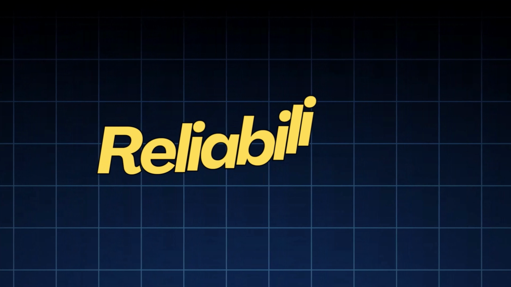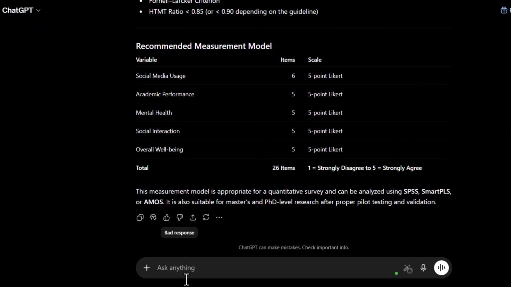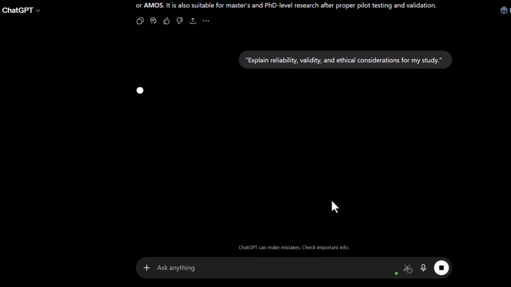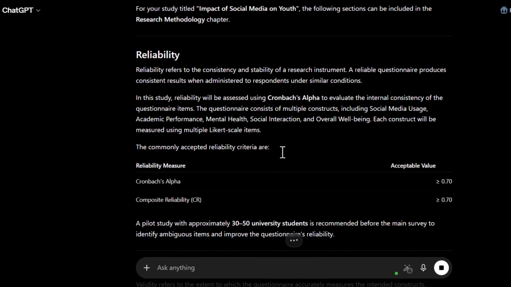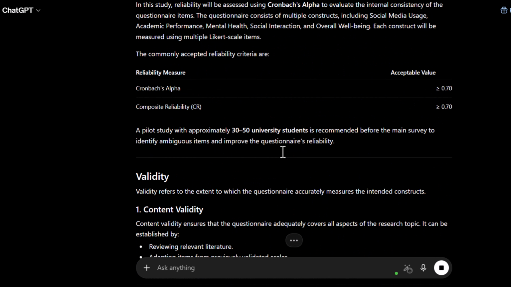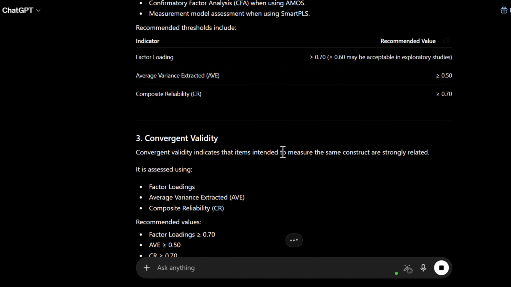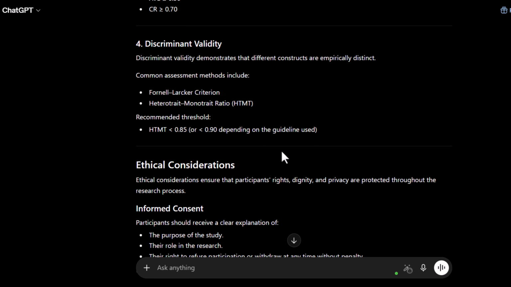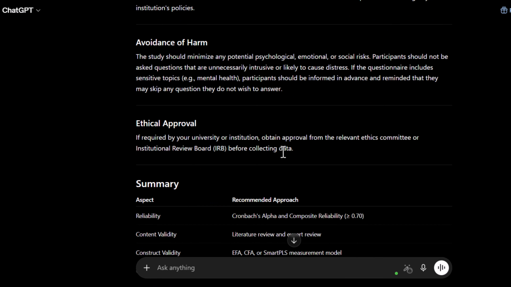Step 6. Reliability, validity, and ethical considerations. Ask AI, explain reliability, validity, and ethical considerations for my study. AI may suggest Cronbach's alpha for reliability, expert review or pilot testing for validity, informed consent from participants, confidentiality and anonymity. Participation should be completely voluntary. Adding these elements makes your methodology stronger and more academically acceptable.